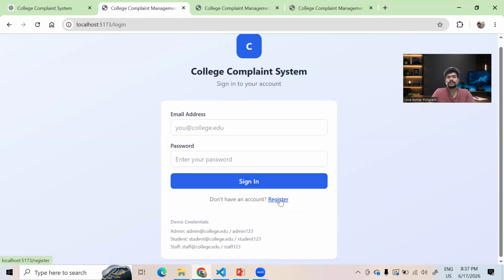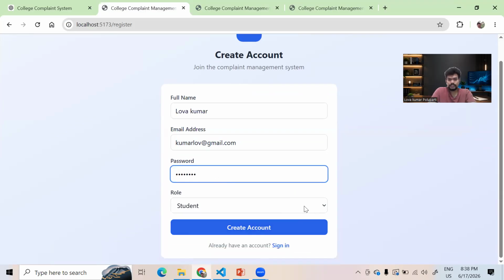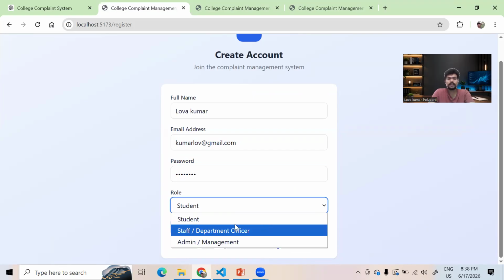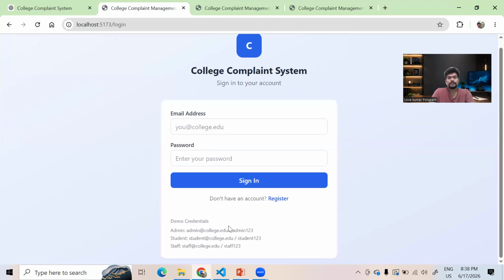I'm a student of the particular college. Let me register. Let's say I'm Kumar. I'm giving any one email ID. Let's say I have removed this one, right? And I'm giving a password, and I'm a student. Here three options are there. As staff, they can register themselves, and if it is any administration person, they can register for that one also. Okay, this is the way. I just want to create the account.